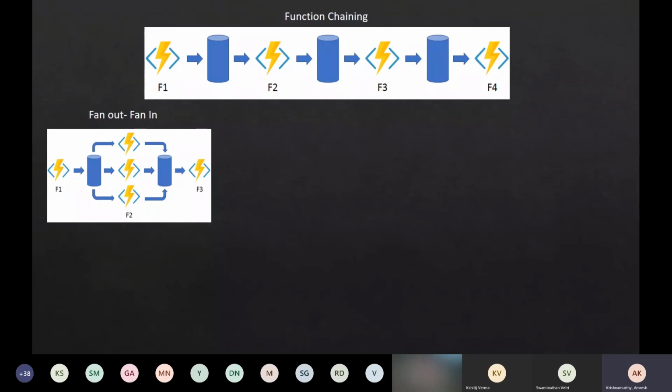Right, and this is an interesting workflow, because in a distributed system it is pretty simple to run multiple tasks in parallel, but what is more difficult is aggregating the results of all these tasks, right? It is more difficult in a distributed system, but these workflows are possible with durable functions, and we will see how we can solve this problem.